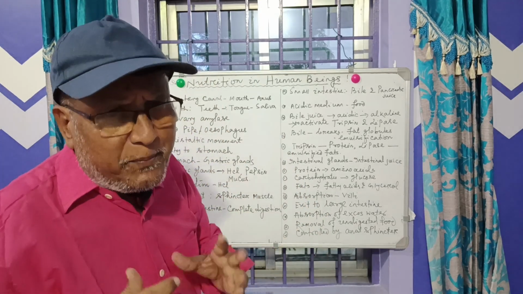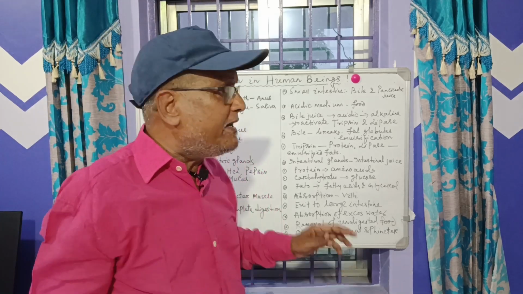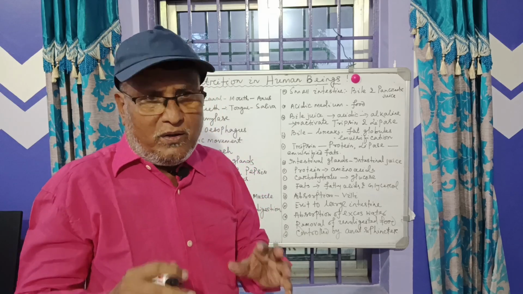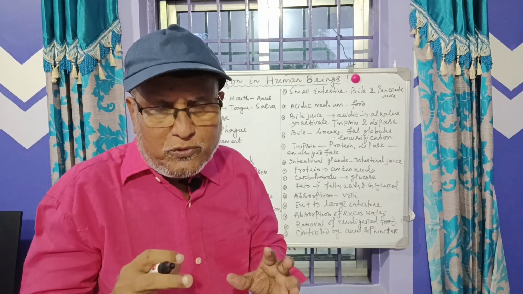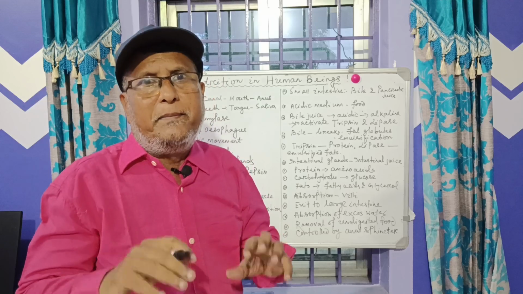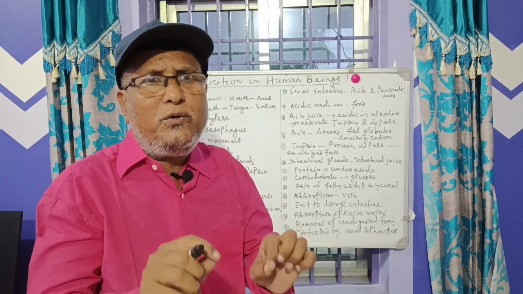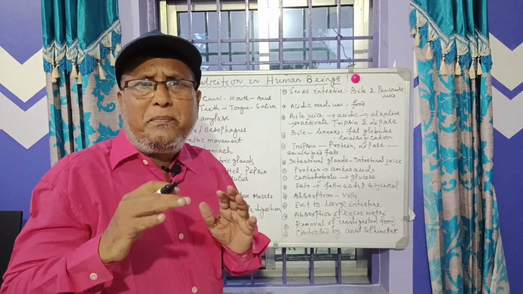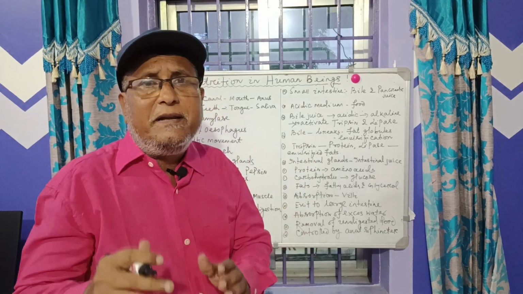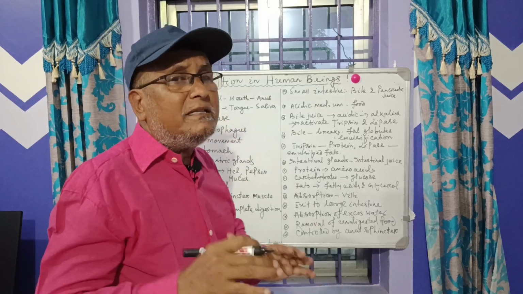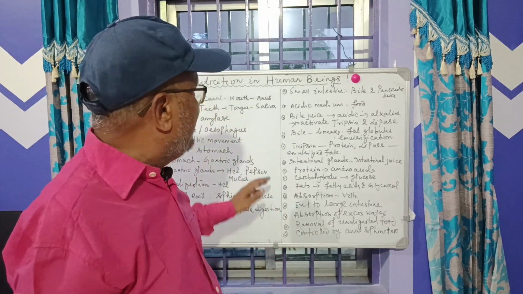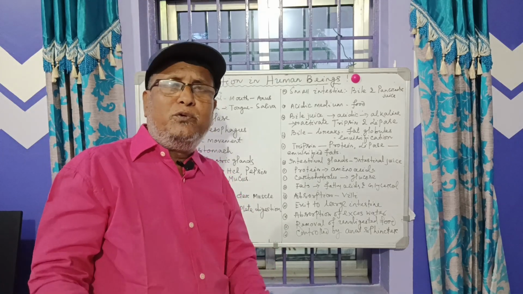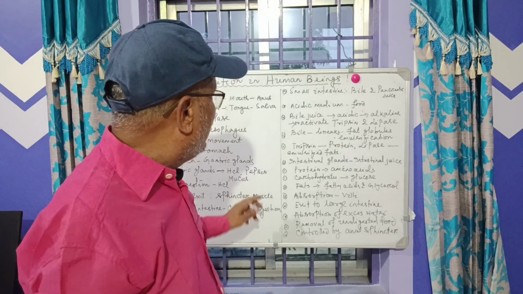So when we take food, what happens in our mouth? Second point. In our mouth, our teeth break the food into simple particles. And the saliva is secreted by the salivary glands. When we eat food, even when we see food, our mouth waters.